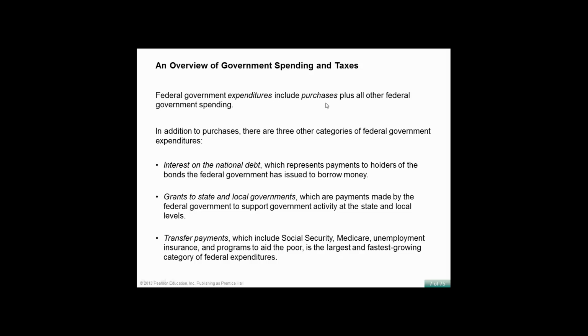Federal government expenditures include purchases plus all other federal spending. In addition to purchases, there are three categories of federal government expenditures. Interest on the national debt, which represents payments to holders of bonds that the federal government has issued to borrow money. Grants to state and local governments, which are payments made by the federal government to support government activity at the state and local level. And transfer payments, which include Social Security, Medicare, unemployment insurance, and programs to aid the poor. This category, transfer payments, is the largest and fastest growing category of federal expenditures.